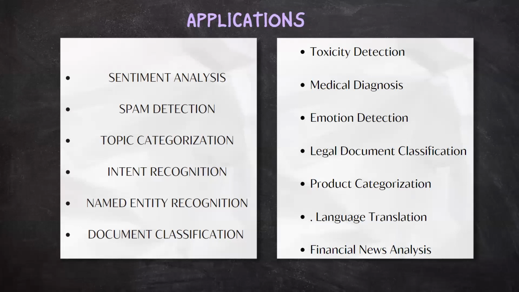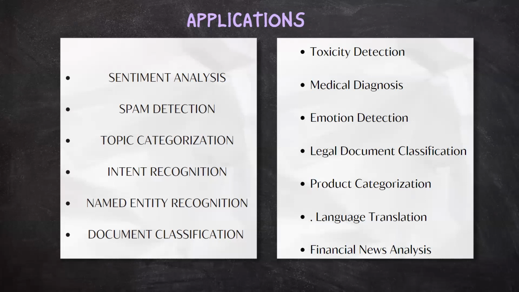Applications such as the ones we are doing in text classification have a wide range of applications across various industries and domains. Here are some notable applications where text classification plays a crucial role. Sentiment analysis. Text classification is often used for sentiment analysis, where the goal is to determine the sentiment expressed in a piece of text as positive, negative, or neutral.